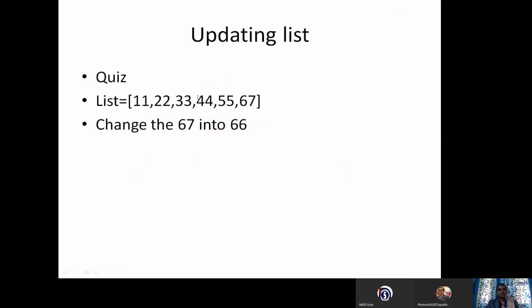Now we are updating. I'm having a list 11, 22, 33, 44 and some values are there, and you have to change the 67 into 66. It means the last value you have to change. For that we will go for the updating function.